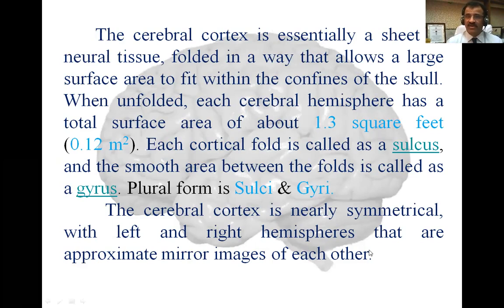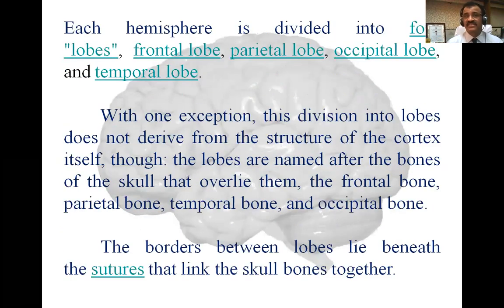The cerebral cortex is nearly symmetrical. Symmetrical means it is same on both the sides, with left and right hemispheres that are approximate mirror image of each other.